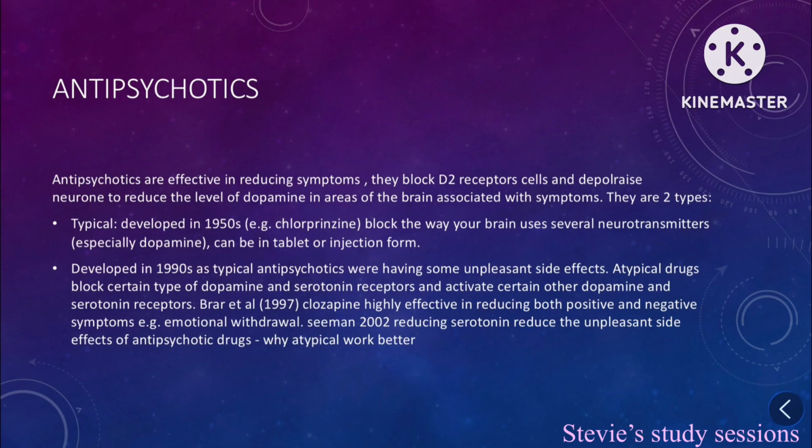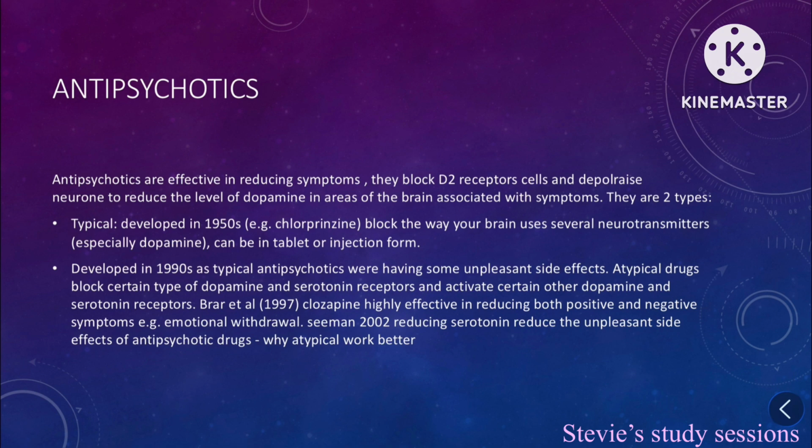There are two types of antipsychotics, typical and atypical antipsychotics. Typical antipsychotics were developed in the 1950s, e.g. chlorpromazine, which blocks the way your brain uses several neurotransmitters, especially dopamine, and this can be taken in tablet or injection form. Developed in the 1990s as typical antipsychotics were having some unpleasant side effects, atypical drugs block certain types of dopamine and serotonin receptors and activate certain other dopamine and serotonin receptors.